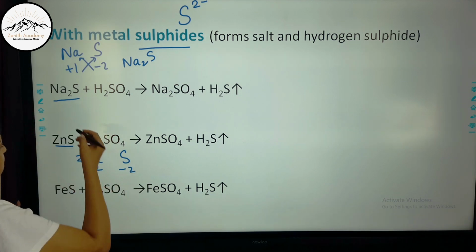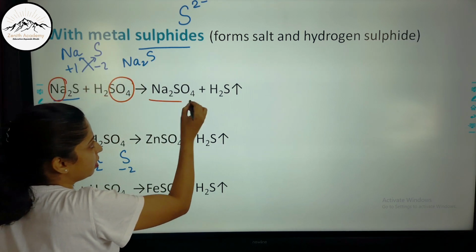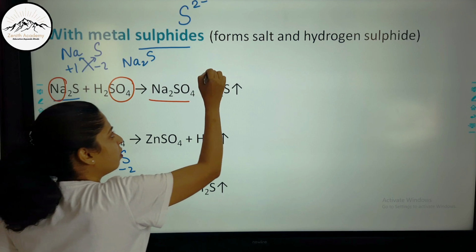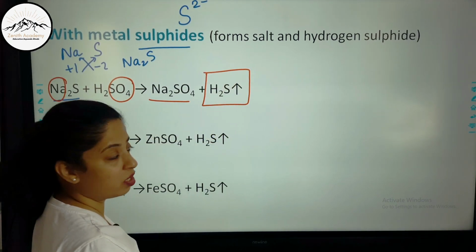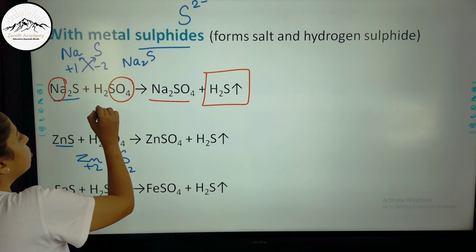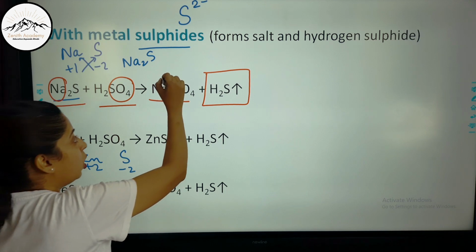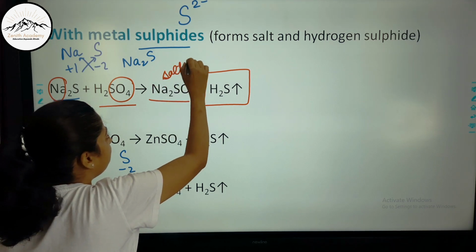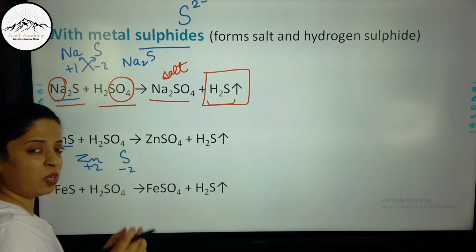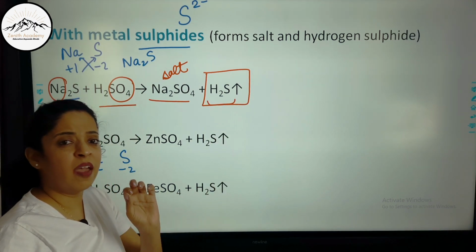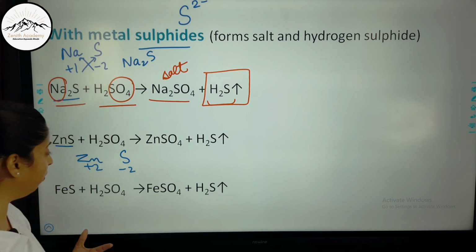Now see here, this sodium and this sulfate will form sodium sulfate, and this is very important, hydrogen sulfide gas is released. So whenever H2SO4 reacts with metal sulfide, it will form salt. Which salt? Sulfate salt, as always, and H2S gas is released. Now H2S gas is a pungent smelling gas having a smell of rotten eggs, so you will be able to identify the gas very easily.